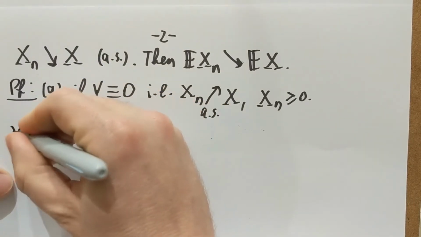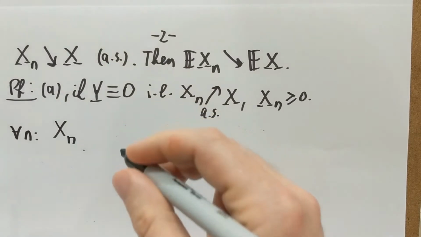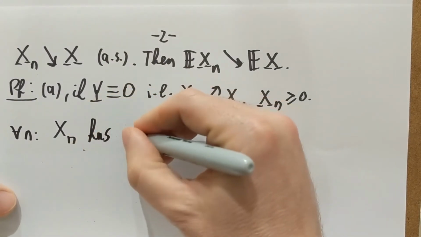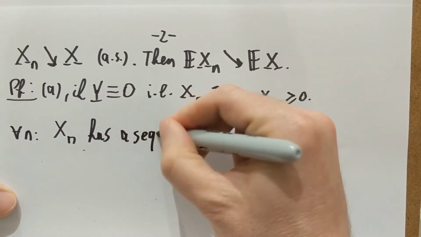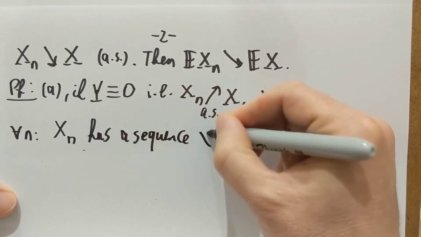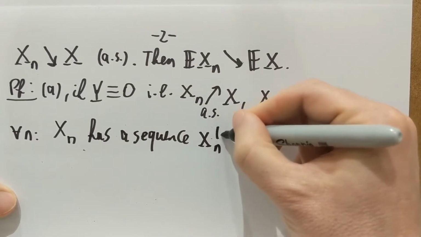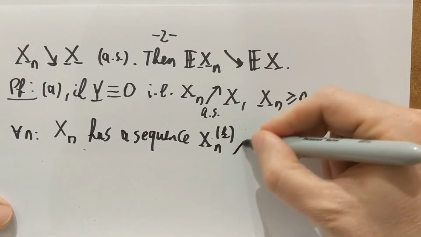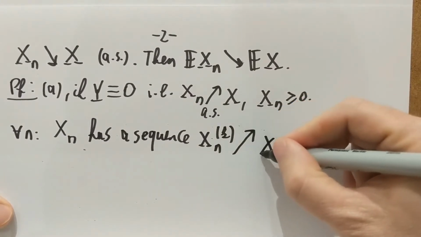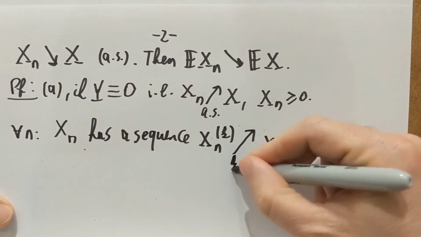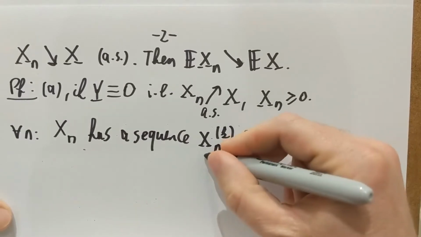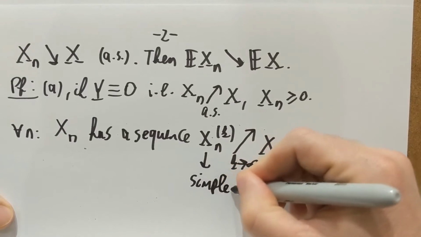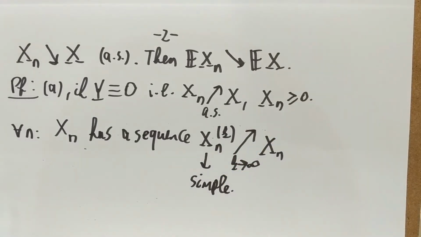we have this random variable xn, which will have a sequence xnk of simple random variables that will converge in an increasing fashion to xn as k goes to infinity, and again these guys here are simple. Okay, this was a statement we had before.